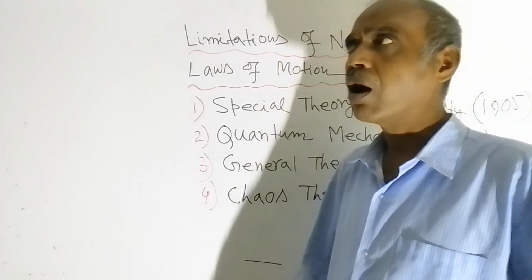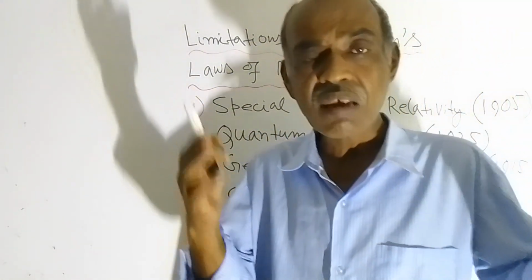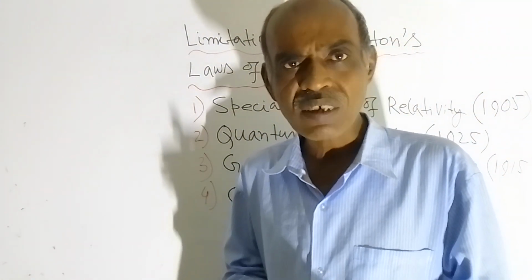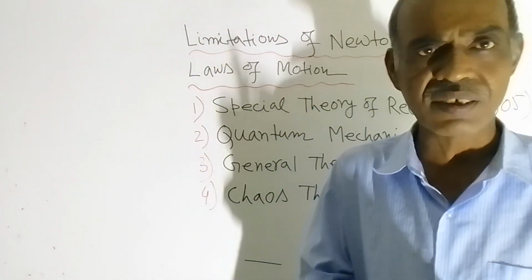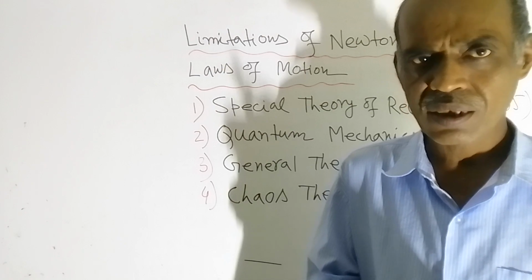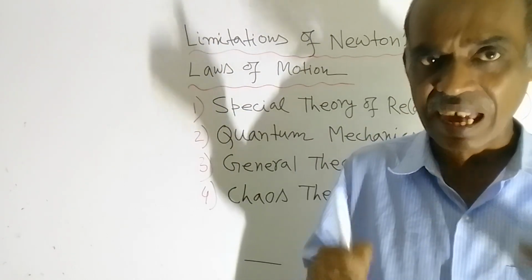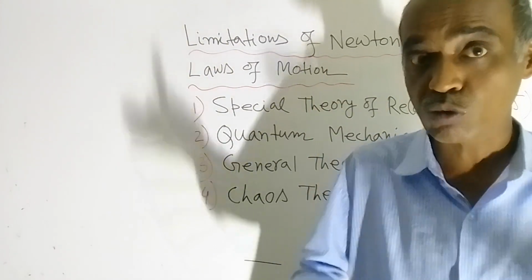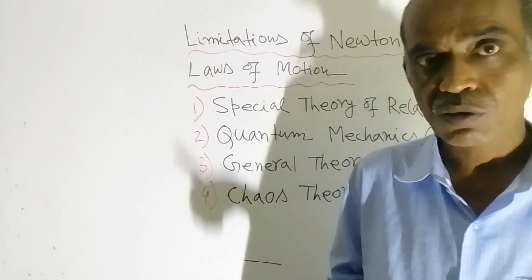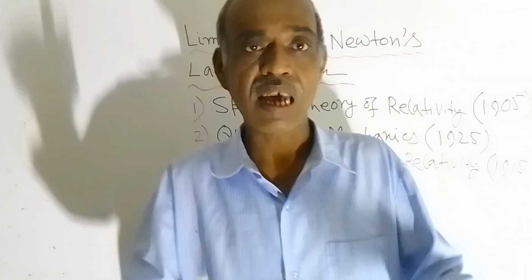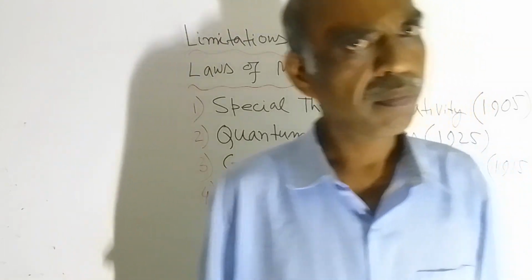Such as when analyzing the motion of galaxies or clusters of galaxies. In those cases, if you apply Newton's laws of motion, you will get erroneous results. Those are massive bodies, galaxies or clusters of galaxies, as compared to the Sun or Earth. Those are millions or billions of times greater than the size of the Sun or Earth.